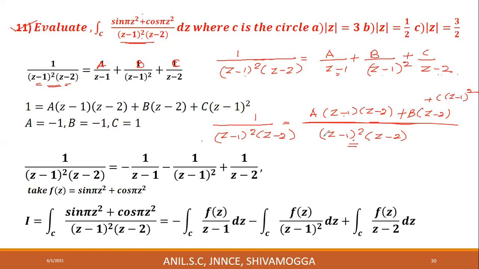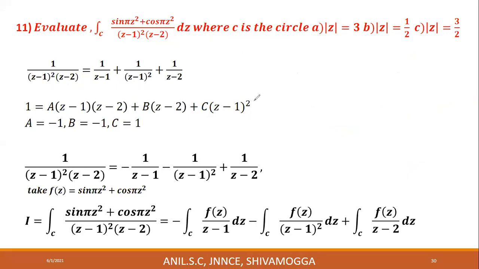Now cancel the denominators, you get 1 is equal to a into z minus 1 into z minus 2 plus b into z minus 2 plus c into z minus 1 whole square. Listen carefully, this is a very important problem. Now we have to find the constants a, b and c.